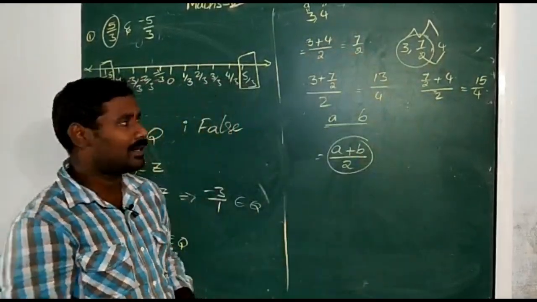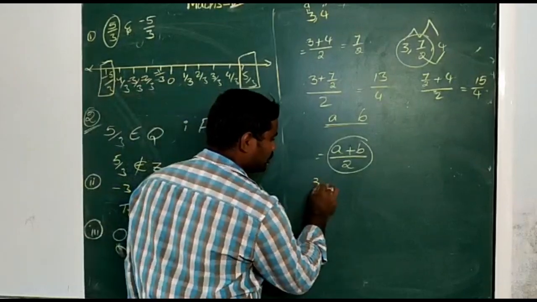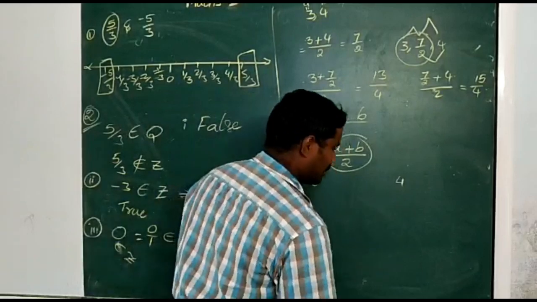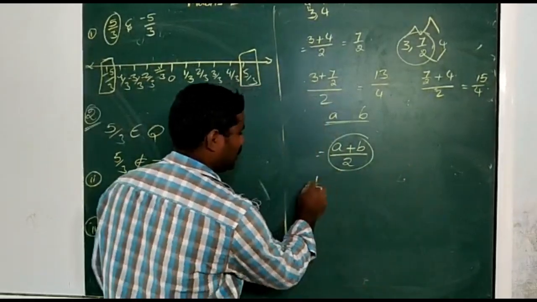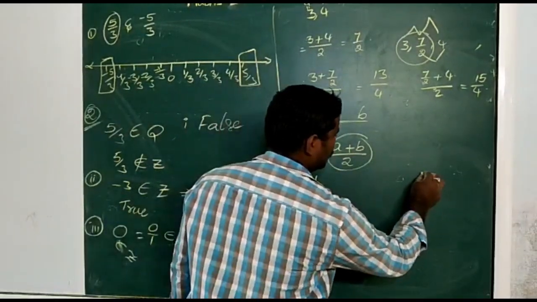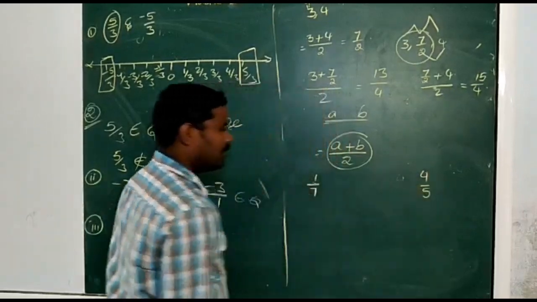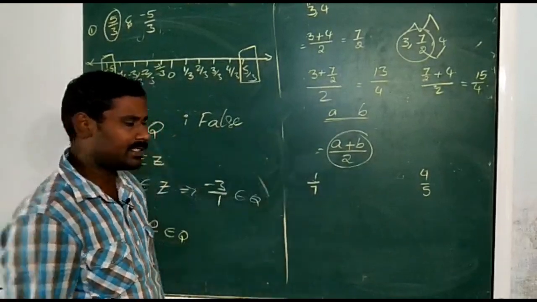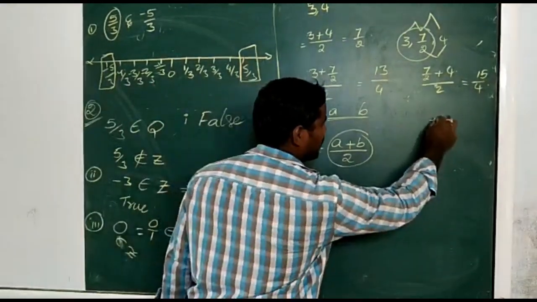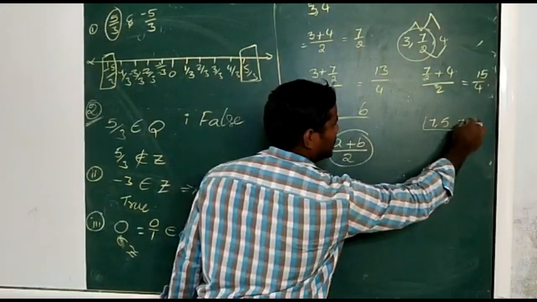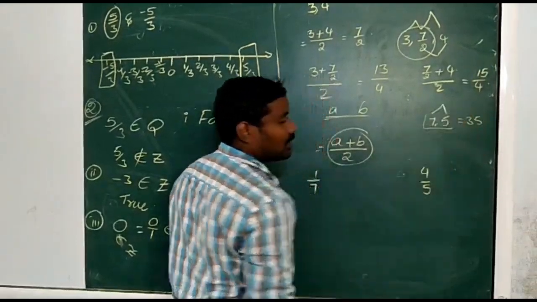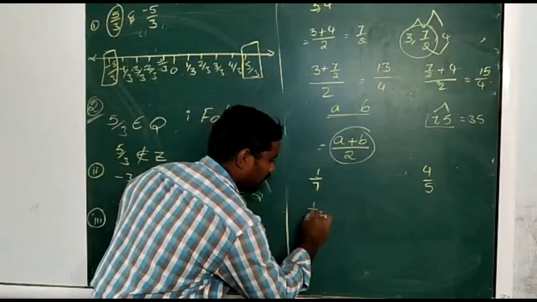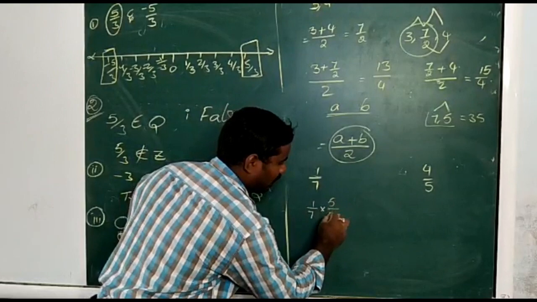Now we have one alternate method also. If you want numbers in between 3 and 4, or any other given rational numbers, for example 1 by 7 and 4 by 5, in between 1 by 7 and 4 by 5, first you have to find it like this. 7 and 5, what is the LCM of 7 and 5? 7 5s are 35, because 7 and 5 are prime numbers.